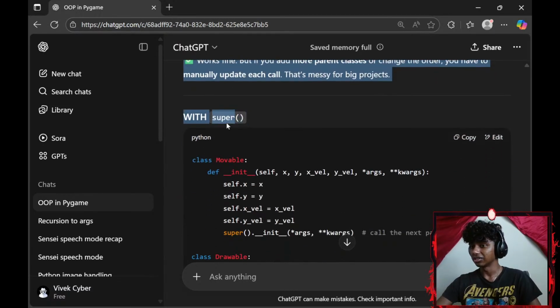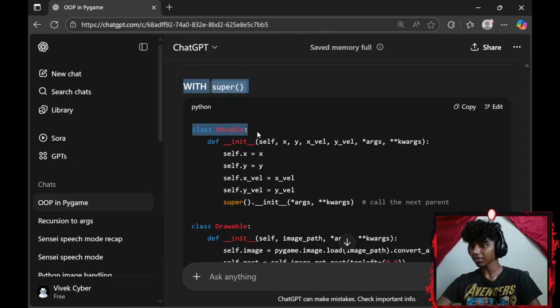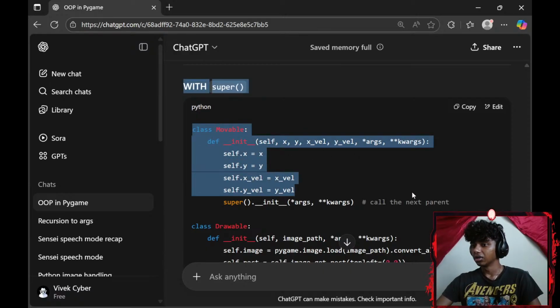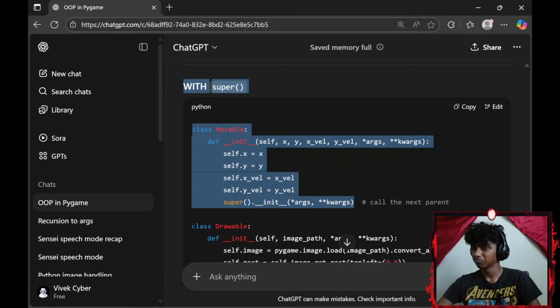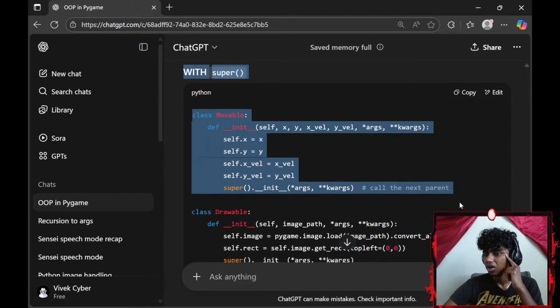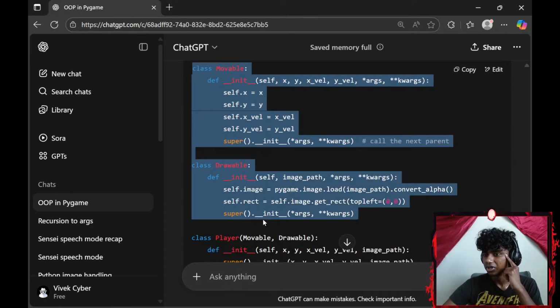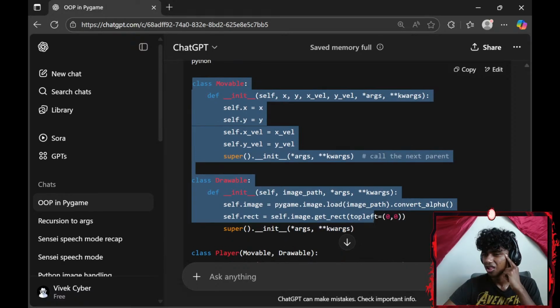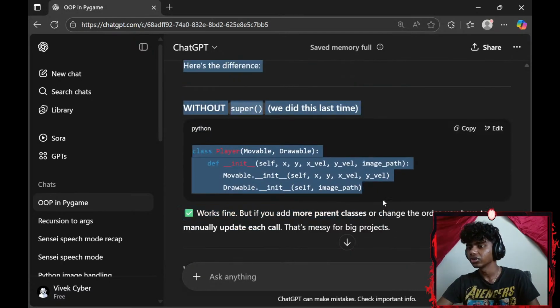With the super, Movable, okay, super args and kwargs, call the next parent Drawable super dunder init args and kwargs. Oh, I see. Okay. Hold up.